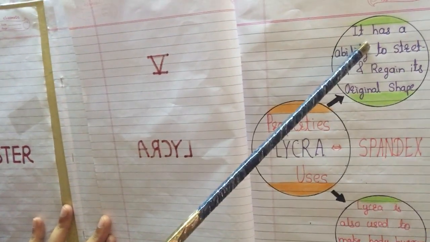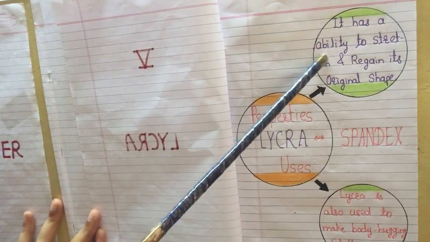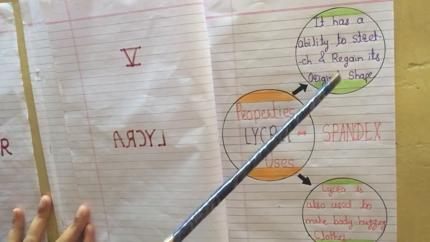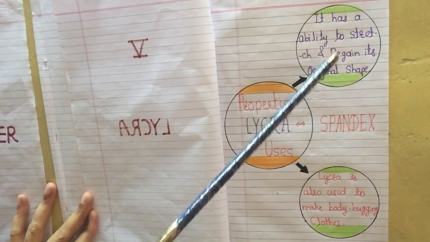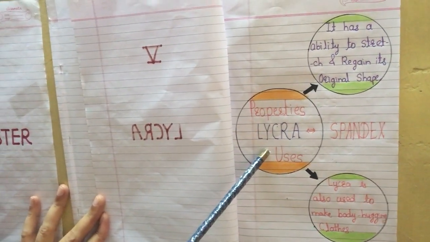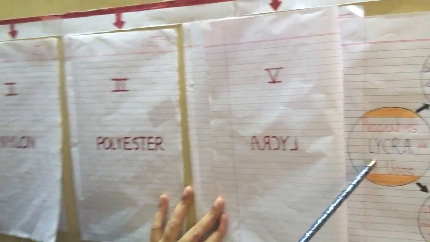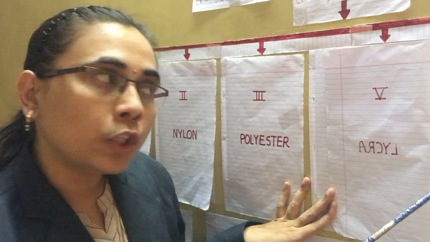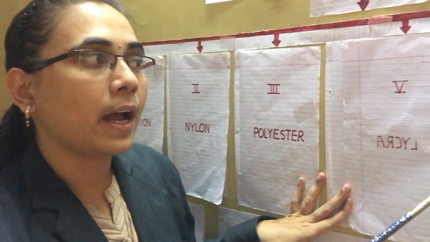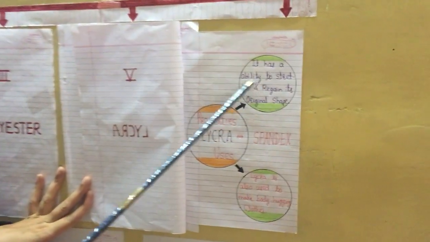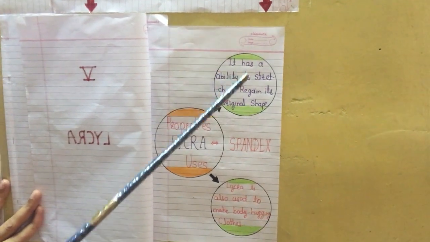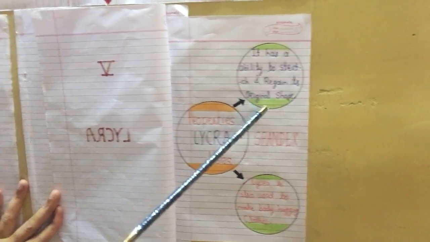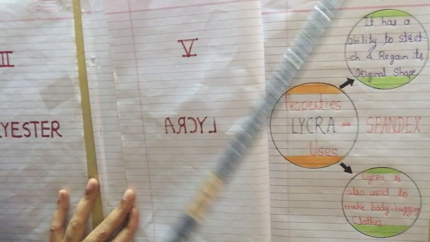Lycra has the ability to stretch and regain its original shape. Suppose we stretch the lycra fiber and then leave it, it will come back to its original shape. Why? Because lycra has this property, after stretching it will return or regain its original shape.